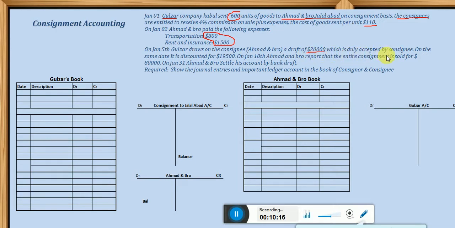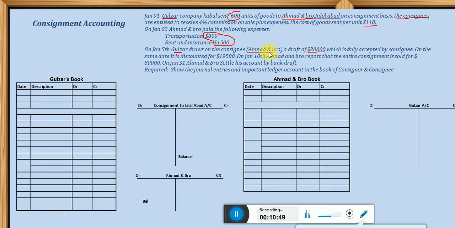accepted by the consignee. This is usually happening in consignments. One party, who is Gulzar or the consigner, orders the second party, who is Ahmad and Bro, to pay him $20,000 or to accept the bill of exchange for $20,000. Inshallah, we will work practically a little bit later. Here the consigner, Gulzar, is just ordering Ahmad and Bro to accept a $20,000 draft, telling him to accept $20,000 to pay.